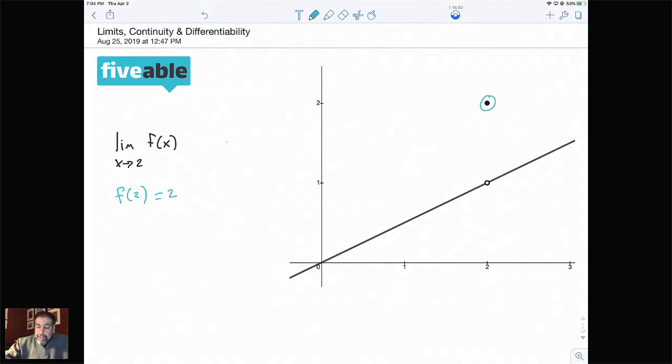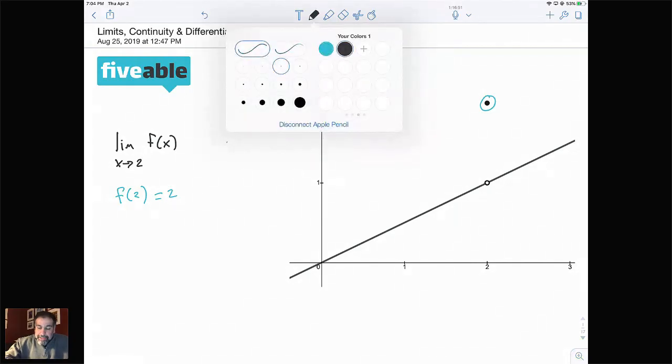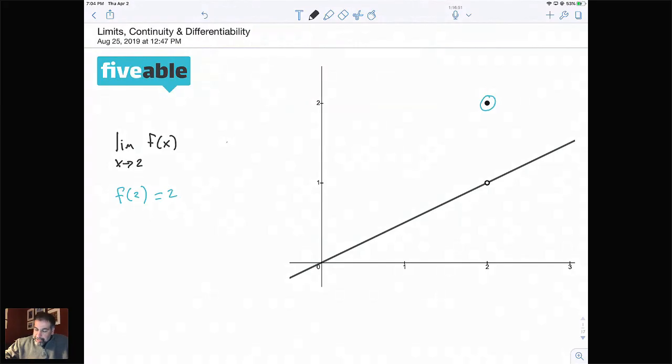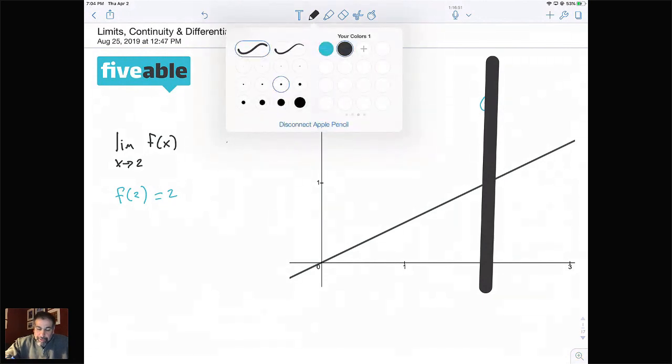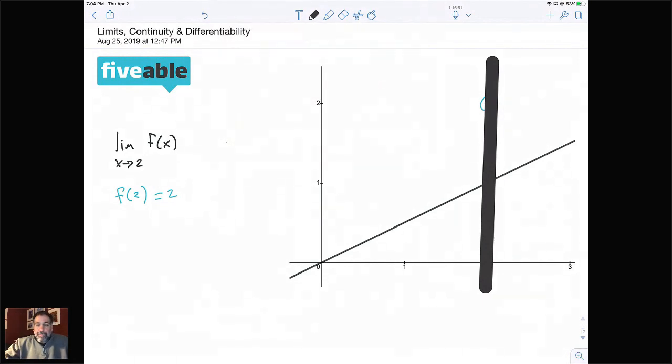It has nothing to do with the limit at all. So what I mean by that is when we find a limit, what I suggest you do is look at where you're going, in this case 2, and then cover it up so you can't even see what's underneath it. Now, if you're trying to figure out what we're going to get as we approach from the left and approach from the right, imagine you're walking along this function and you're getting closer and closer to the value of 2.